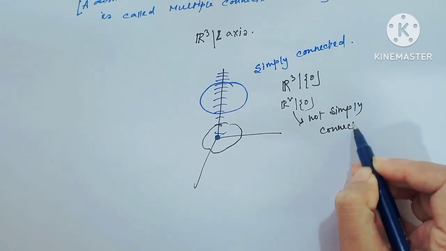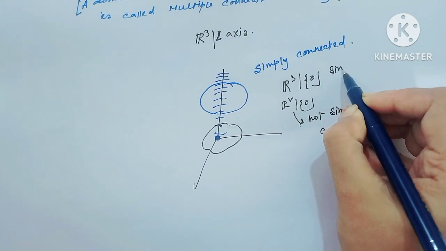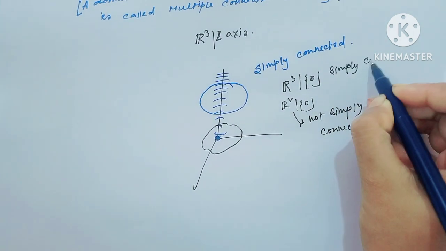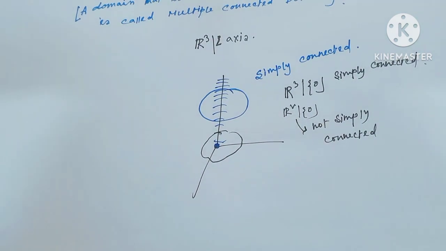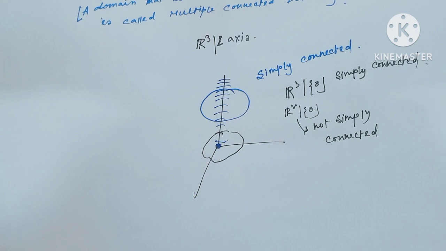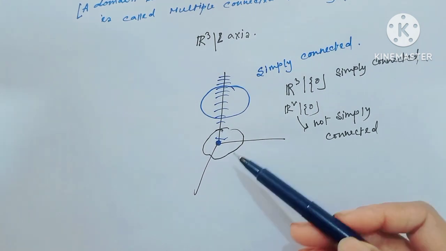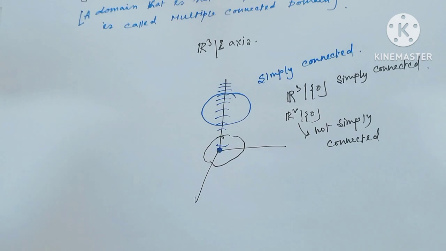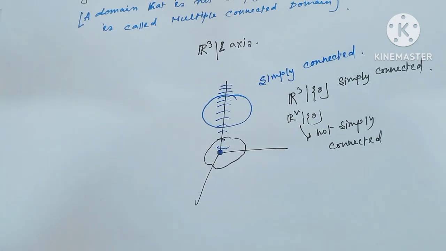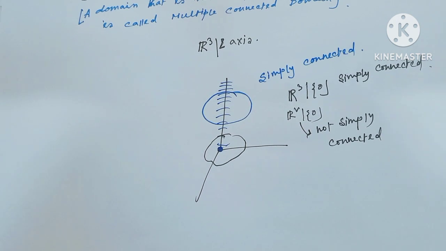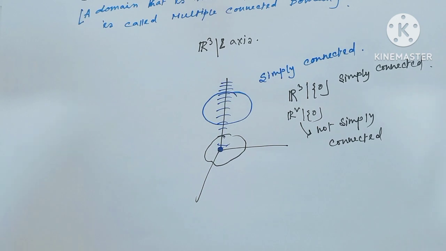but R3 minus 0 is simply connected, because in R3 any curve containing 0, if we shrink the curve to a point, it can always go away from the point 0. So this is simply connected. I hope all my viewers have understood.